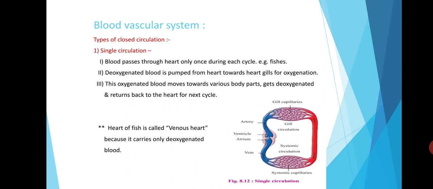The deoxygenated blood is pumped from the heart towards the gills for oxygenation. The oxygenated blood moves towards the various body parts and gets deoxygenated and returns back to the heart for the next cycle. The process of single circulation is shown by this figure.